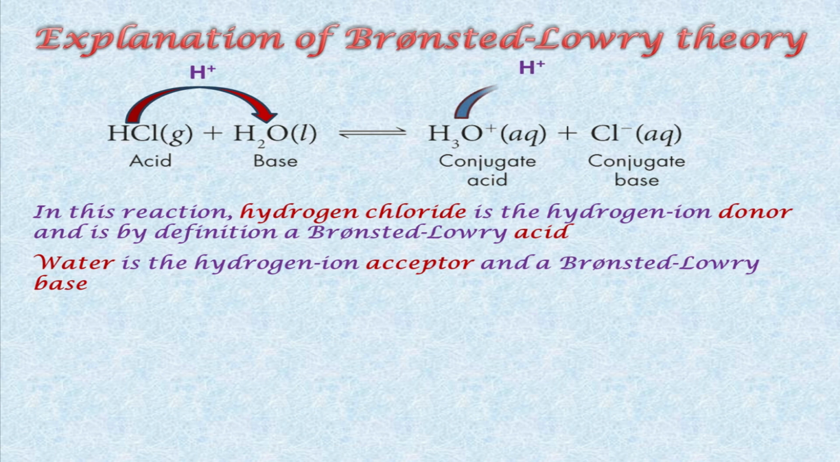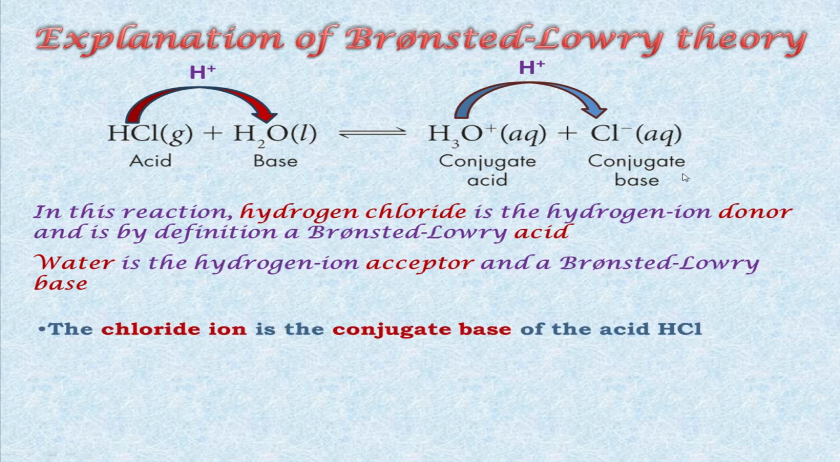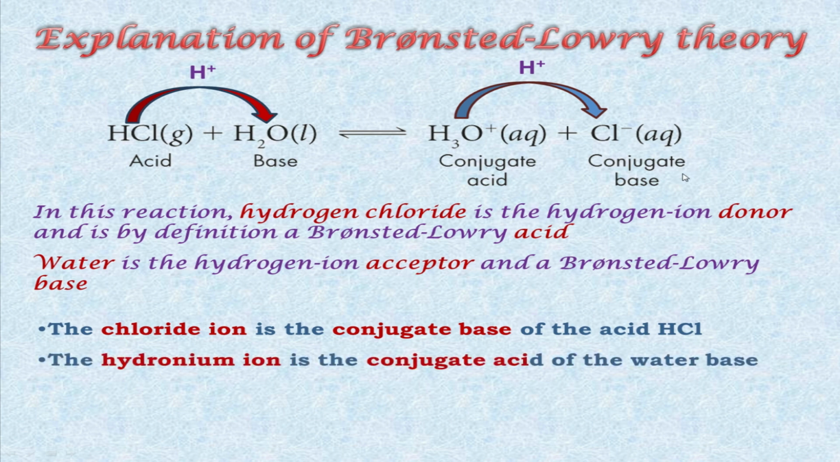And if you see reverse reaction, one proton is donating from hydronium ion H3O positive to Cl negative. So H3O positive is donor and chloride ion is acceptor. So it will be called as conjugate base and hydronium ion H3O positive will be called as conjugate acid because it is donating.